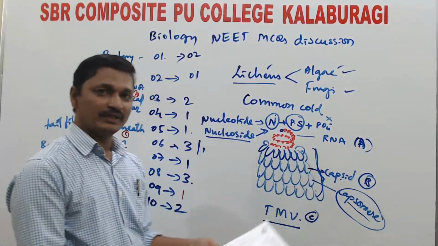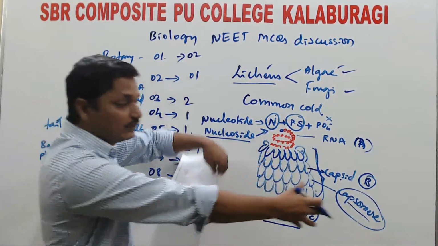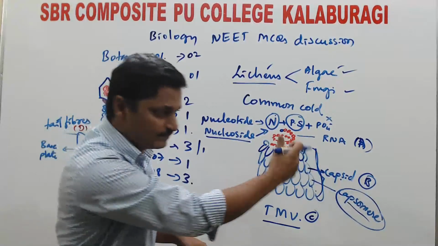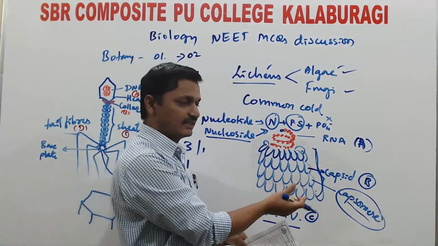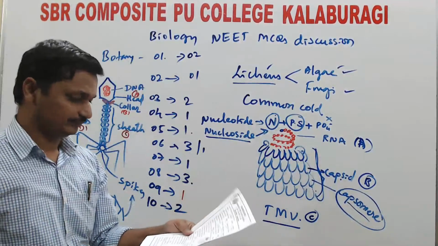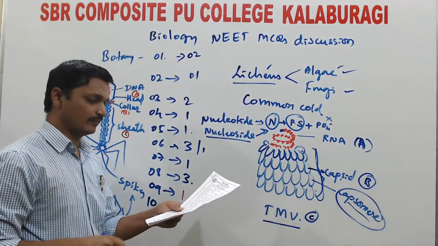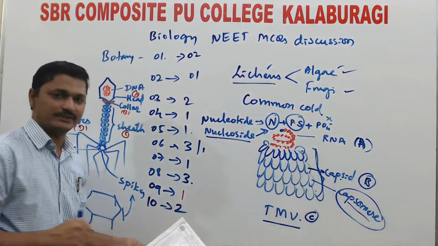And third, capsomere. Capsomeres are the subunits of the capsid. The entire protein coat is called the capsid, and individual subunits of the capsid are capsomeres. So the third option is not correct because they are asking about the entire protein coat. Then outer envelope is a common term that can be used in higher cells. Question number 10, second option.